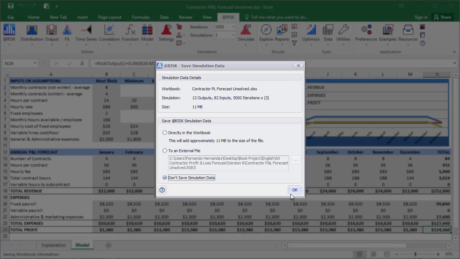The third option is not to save the simulation data. In this case, the size of the saved file will be preserved only for the Excel workbook. You will have to simulate again the next time you open this file if you want to analyze results of the simulation, though.